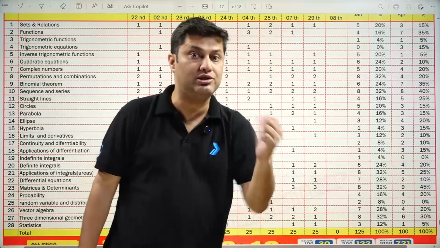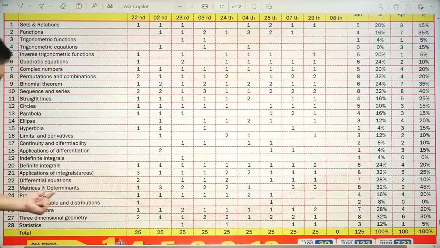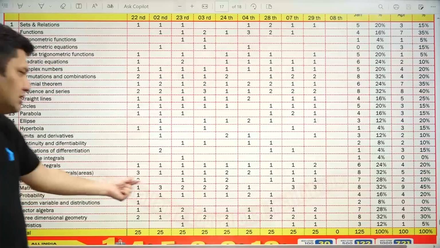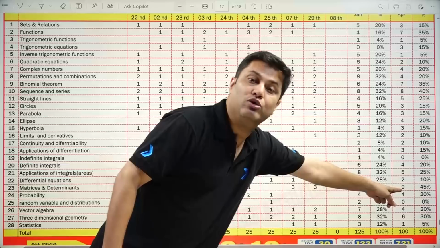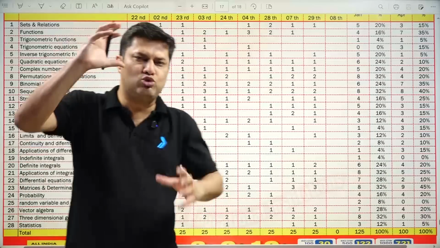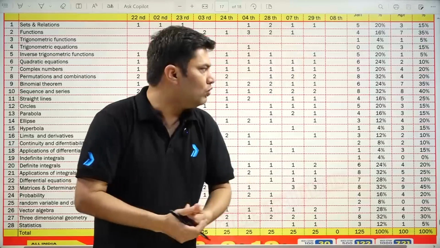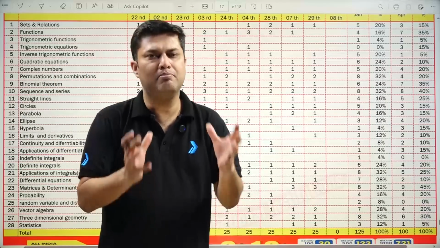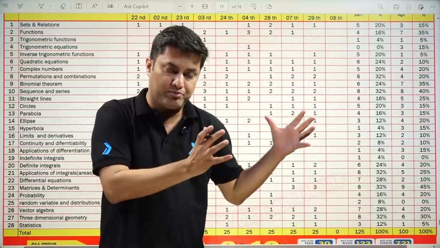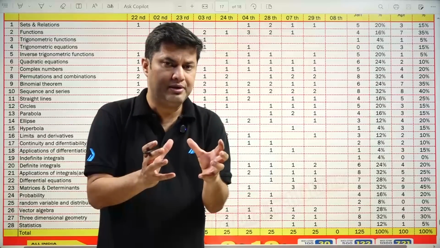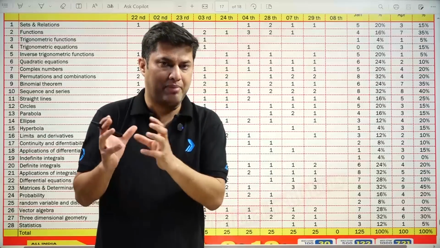Drastic change in differential equations. Yes, matrices and determinants, the weightage has increased from 8 to 9 questions. So in some chapters you can see a reduction in the weightage, and in some chapters there is an increment in the weightage. But overall, you can see the important chapters are the calculus portion, vectors and 3D, sequence and series, binomial theorem.